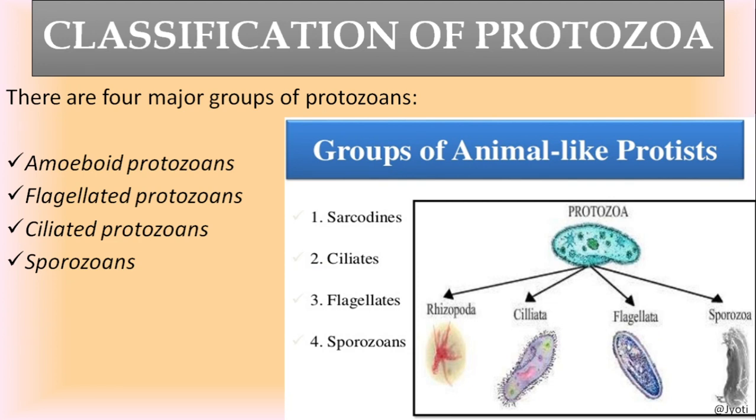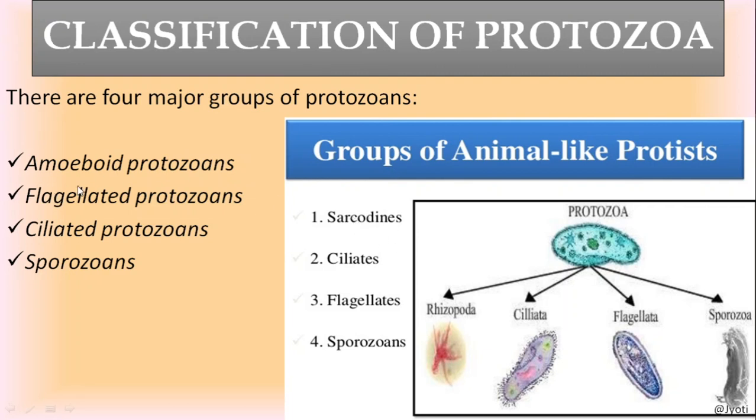These are the four groups. In the picture you can see the amoeboid protozoans mainly include the amoeba. What is the locomotory organelle in amoeba? It is pseudopodia, finger-like projections. So they are called amoeboid protozoans. That group is also called Sarcodina.